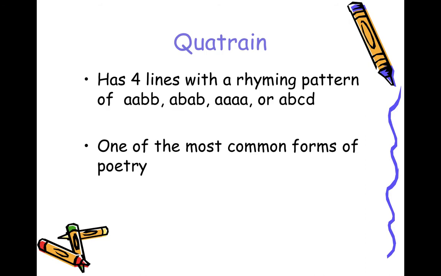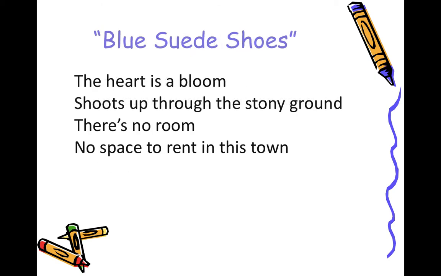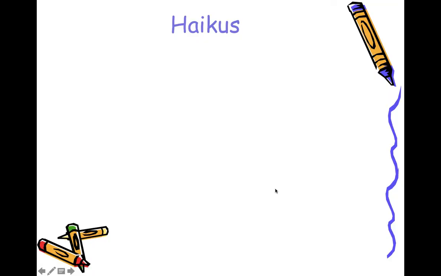Next we have the quatrain, which has 4 lines with a rhyming pattern. As you can see, this is the rhyming pattern, one of the most common forms of poetry. This is an example of a quatrain. As you can see, it has 4 lines and the end words rhyme together.